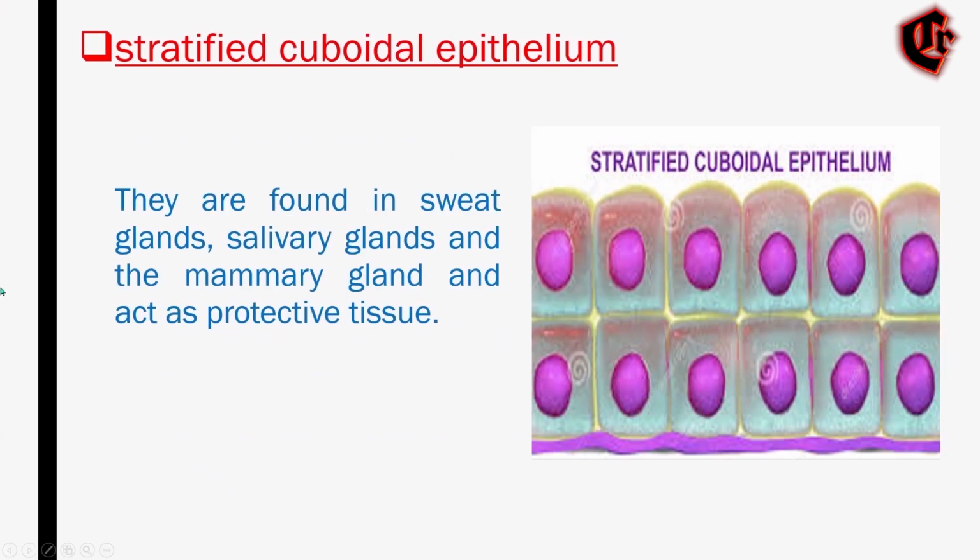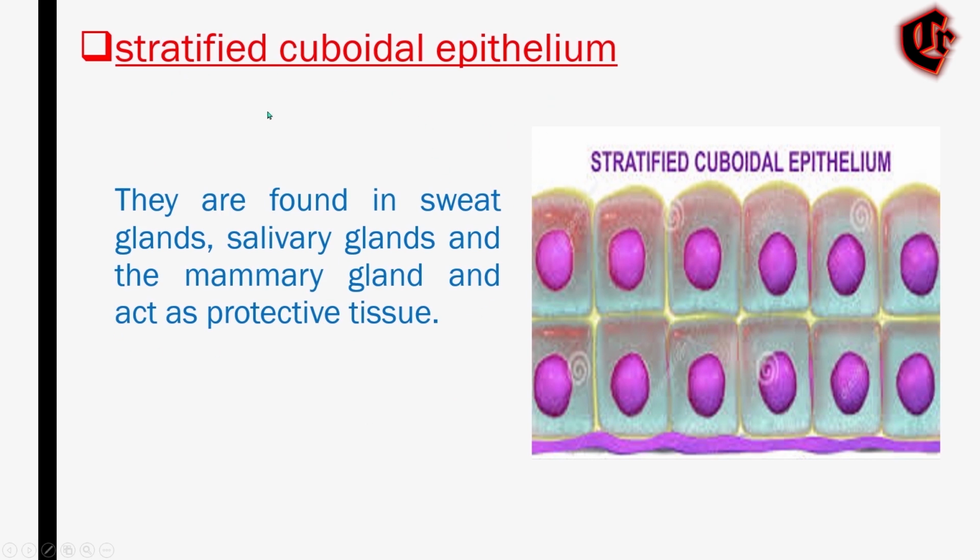And next we'll see about the stratified cuboidal epithelium. These tissues are found in sweat glands, salivary glands and the mammary glands, and they consist of multi-layers of cells, that is cube-shaped cells, and they are very rare in the human body. They also act as a protective tissue, that is to prevent injury or infection. This is all about stratified cuboidal epithelium.